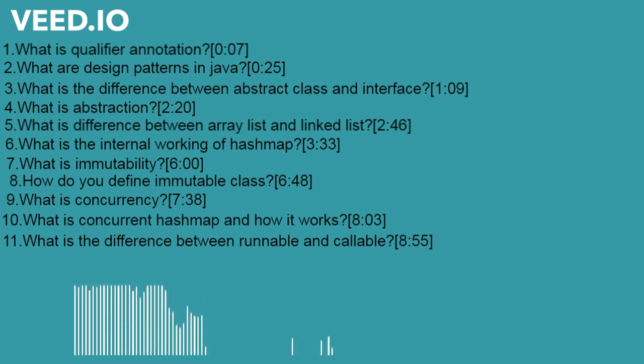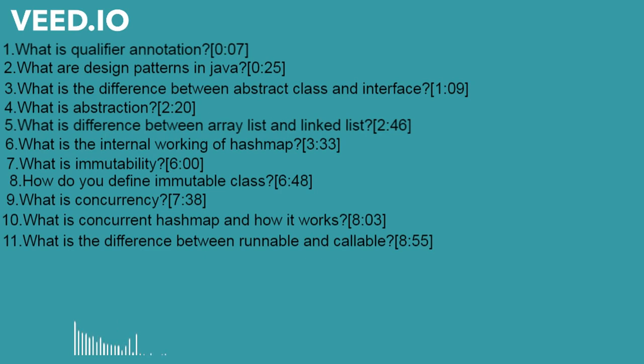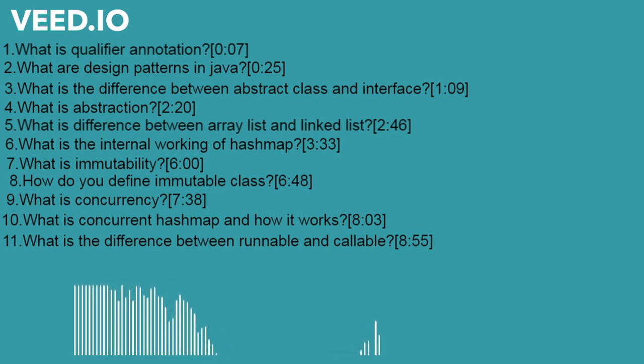Can you tell me what is the difference between abstract class and interface? The main difference is that an interface doesn't have any definition in it, but an abstract class can have the definition as well.